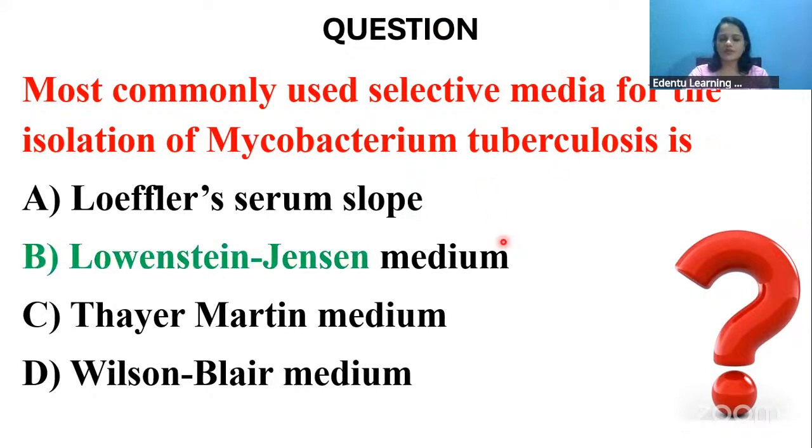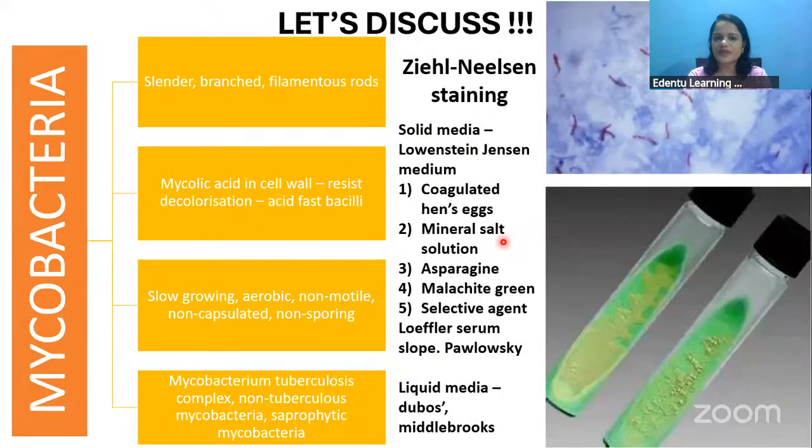So the answer is option B, Lowenstein-Jensen medium. Mycobacteria, as the name suggests, myco means fungus, so mycobacteria refers to a fungus-like bacteria. Because of its shape, they refer to it as fungus-like, but it is a pure bacteria which causes the disease tuberculosis.